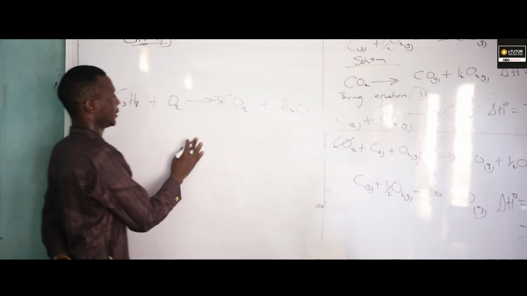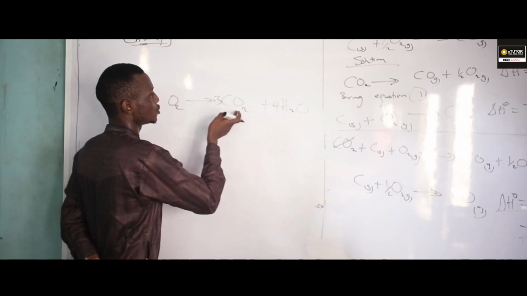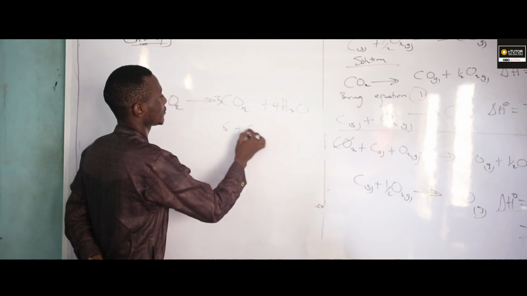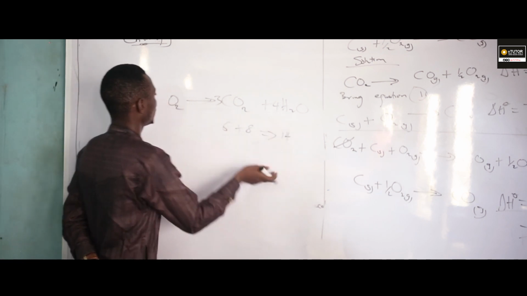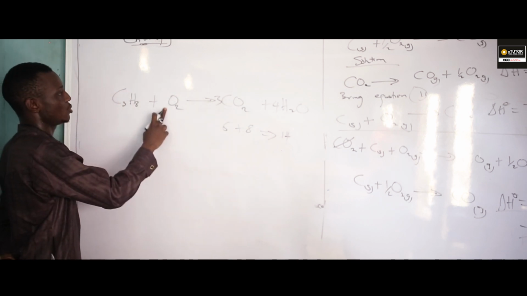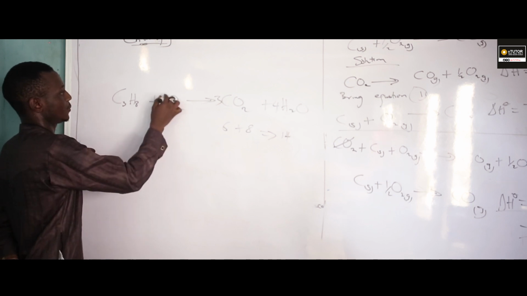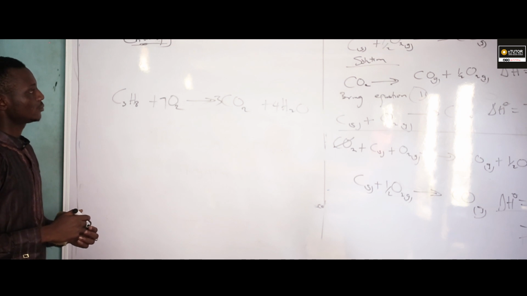We are having 3 carbons, 8 hydrogens, so 4 H2O. This is 8 plus 6, that's 14 oxygen atoms from the products. Bring it here, 14 divided by 2, that's 7. Look at that equation very well. Is it balanced?